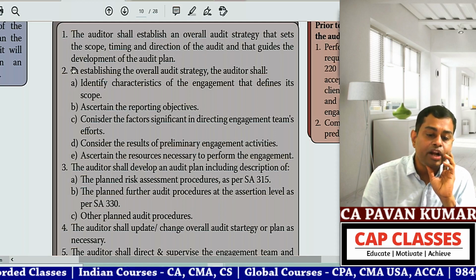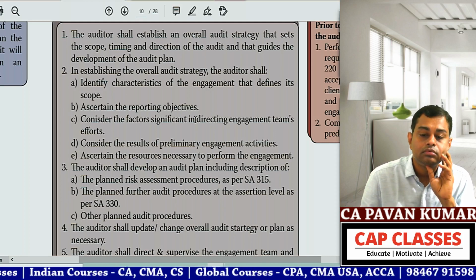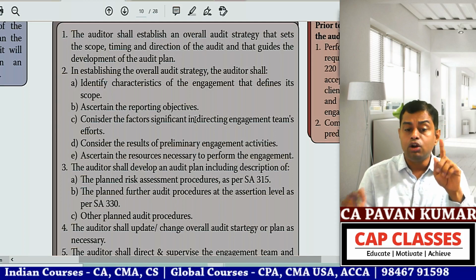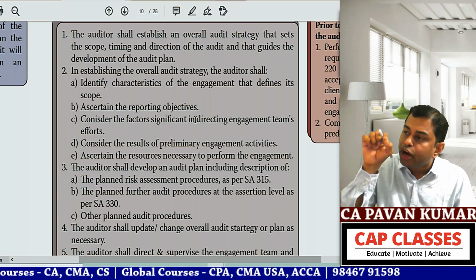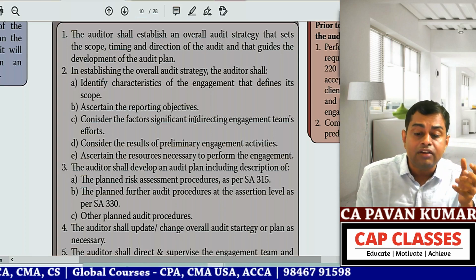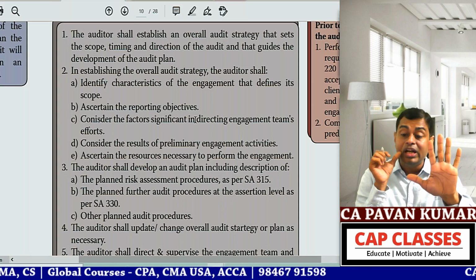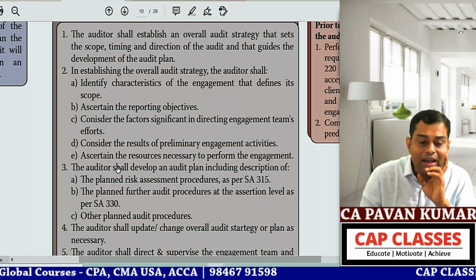Okay, go to point number 2. In establishing the overall audit strategy, the auditor shall... Wait, do you remember I told you page number 20, para 2.2.2, these are the factors to be considered while establishing or developing overall audit strategy. 5 points I told you, you remember? What are those? Read this A, B, C, D, E, ma.